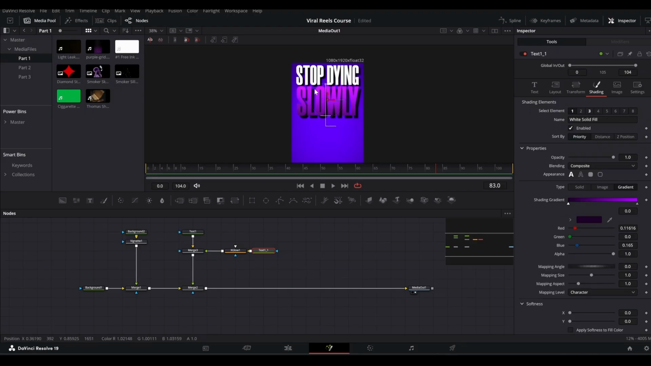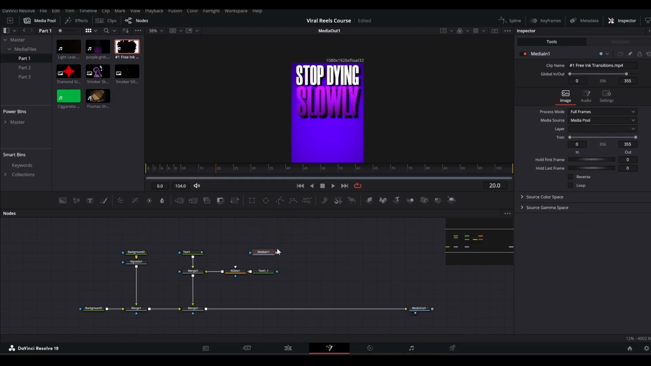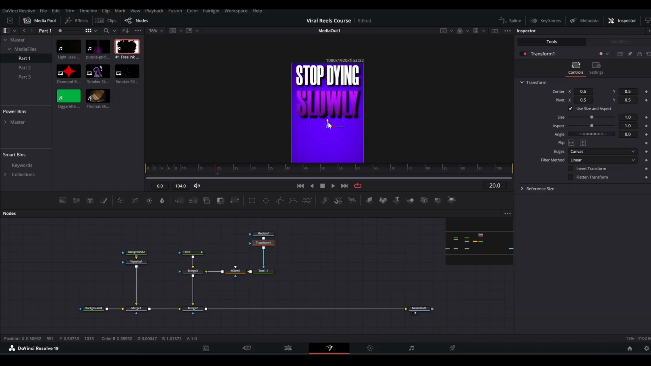All right, and now we're gonna animate both these texts. So for the first text, it's a simple write on animation. So go to frame number 0 here and keyframe the write on, bring it to 0, and then go 20 frames ahead, bring it to 1. And for the second text, we are going to use an ink transition. So grab this ink transition and mask it here in the text, and I will also add a transform here to bring it all the way here.